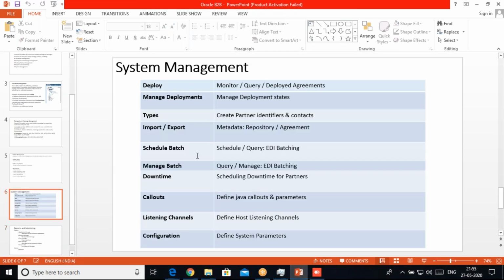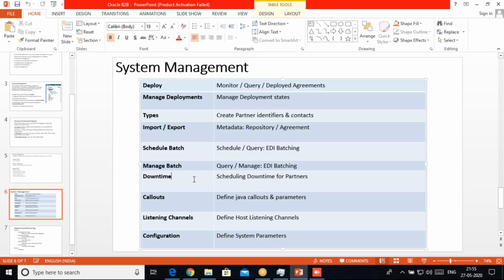We can define the downtime also for any partner. During that downtime, the messages will be processed, but the messages will not be sent to the partners. So B2B will process, but it will hold the messages, and once the partner downtime is up, then we will send the messages to the partner.